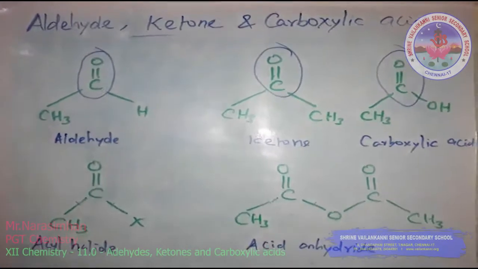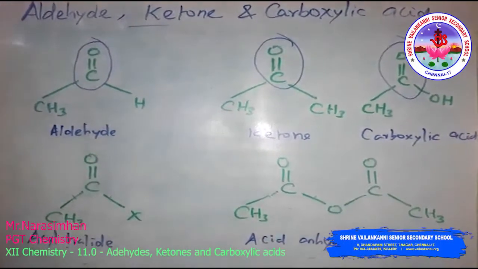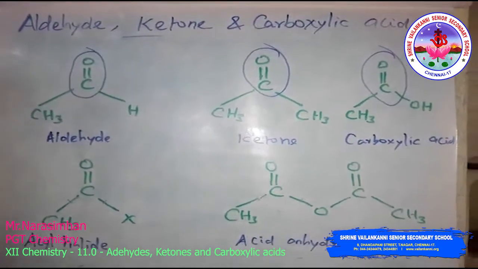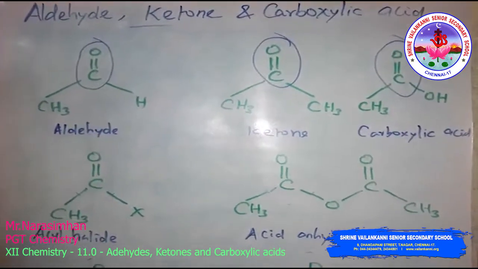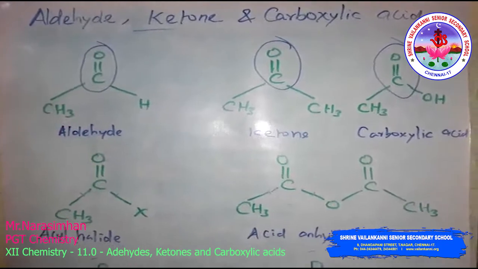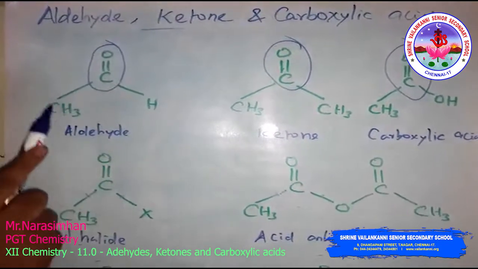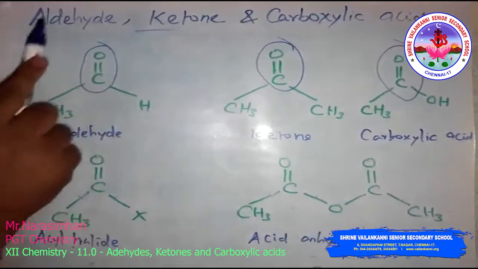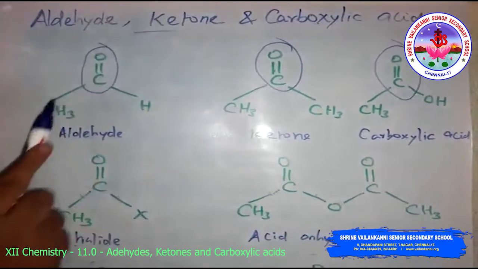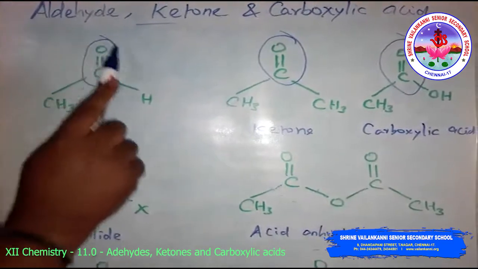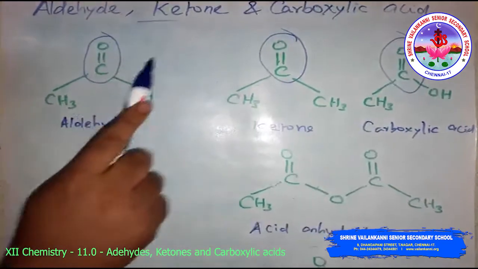Unit 12: Aldehyde, ketone and carboxylic acid. Already we have discussed alcohols, phenols and ethers. There, in the previous lesson, we were seeing the carbon-oxygen single bond. Here it is the carbon-oxygen double bond, that is aldehyde, ketone, carboxylic acid. All three compounds have the carbonyl group, that is C double bond O. This is called the carbonyl group.